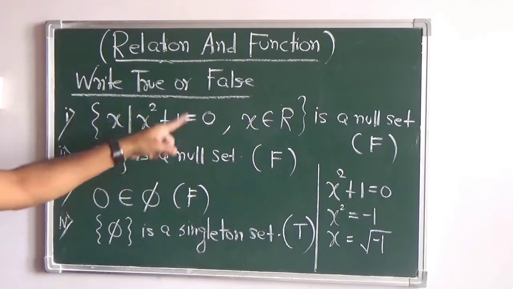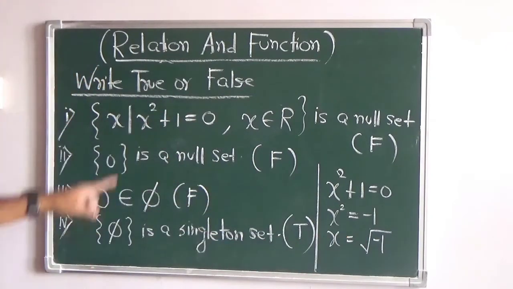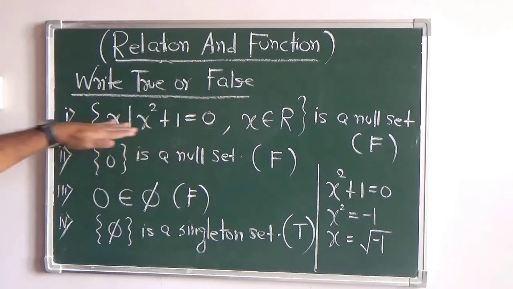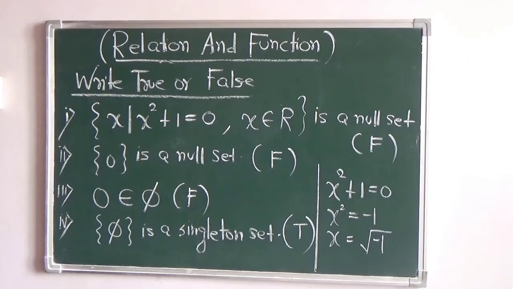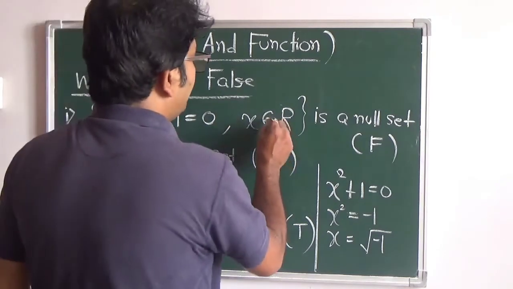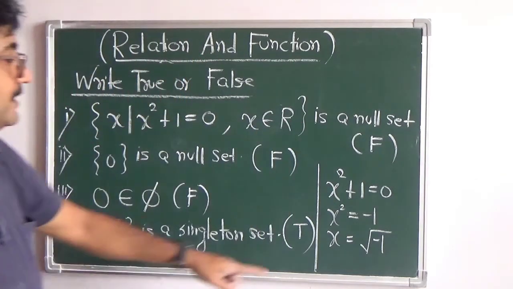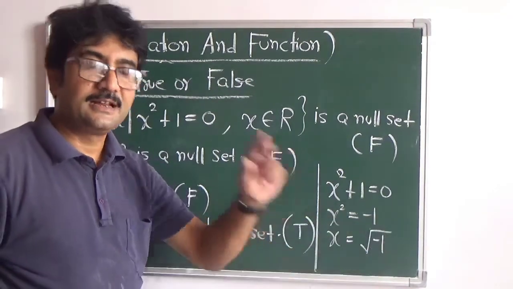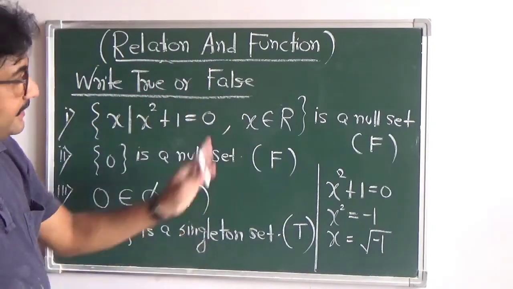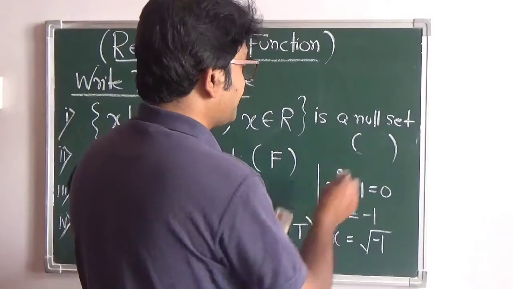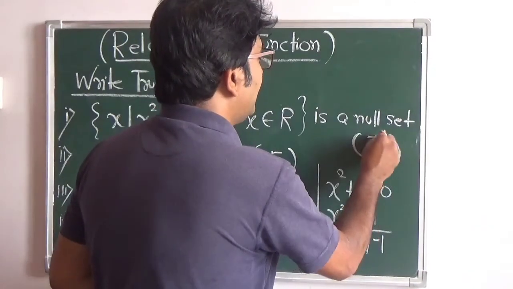Coming to this, if you solve this, you're getting x equals root over minus 1. So is it a null set or not? Will there be any elements in this set? Can you list down the elements of this set here in the roster form? No. There are no such elements which is a real number whose value is the square root of a negative number. Real numbers don't have a negative square root, right? So this is a null set. No such elements exist in a set which is a real number.